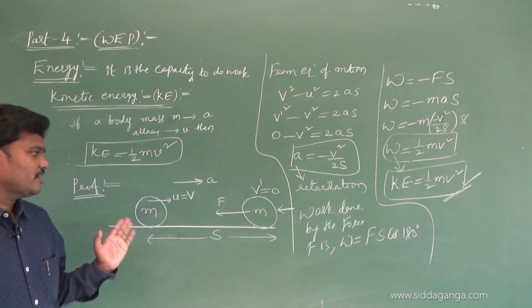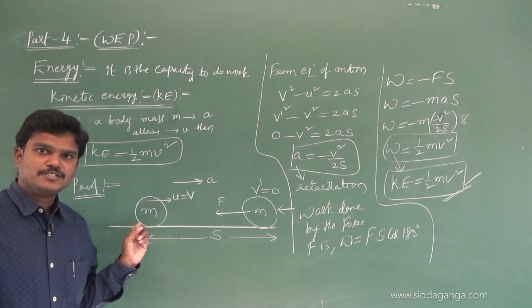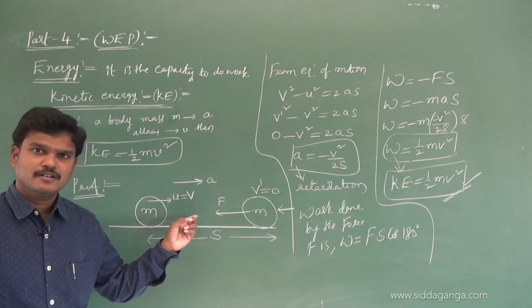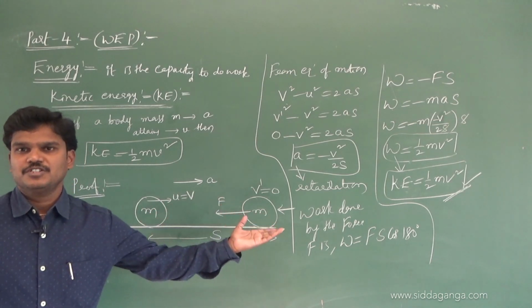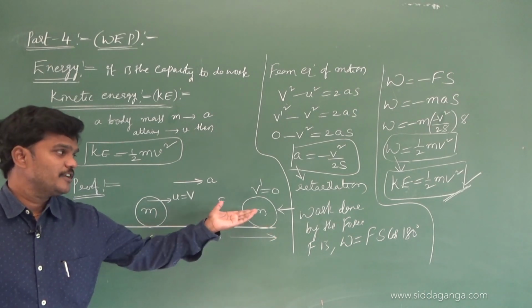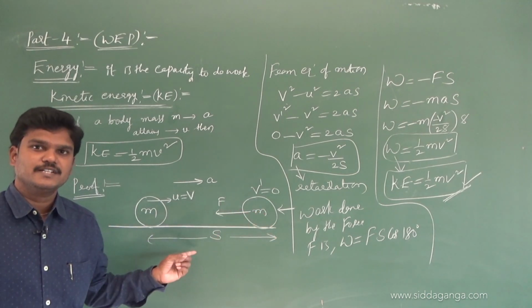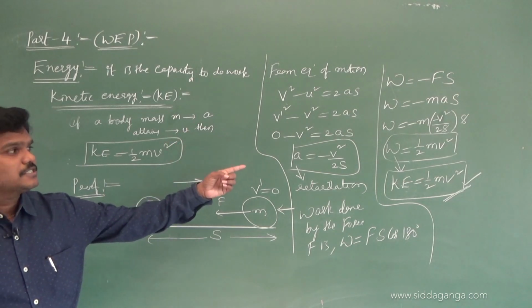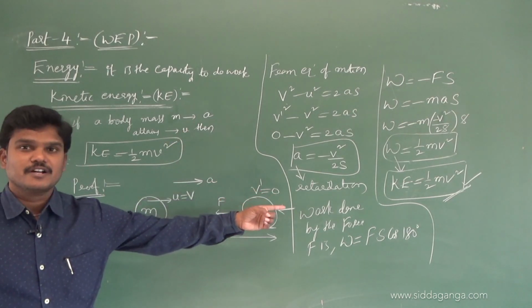To derive this, I consider a body of mass m moving with a speed u equal to v, and because of some opposite force the body comes to rest after traveling a displacement s. Then I used equations of motion and I got retardation.